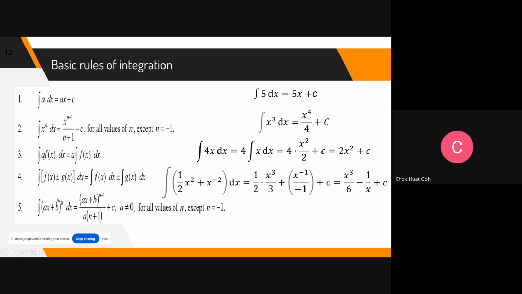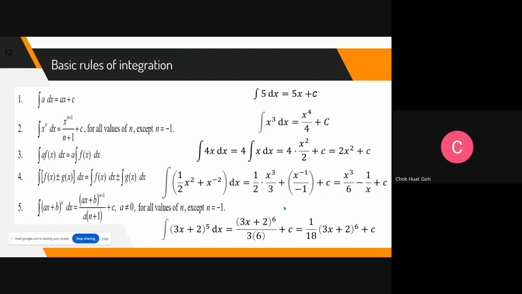Okay, and finally, the last one, number 5. Number 5 and number 2 have some similarities. If A is a number, B is another number, (Ax plus B) power n, same thing, increase the power by 1, divide by the power. The only difference is if you have Ax, then you have to divide by A. So this is a quick example. 3x plus 2 power of 5, you get (3x plus 2) power of 6 over 6. But don't forget, since this is 3x, you have to divide by 3. So the difference between number 5 and number 2 is a little bit here only. All right, so these are some basic rules of integration.